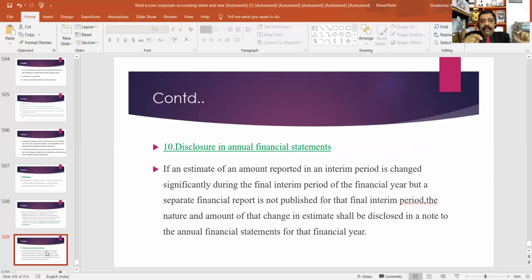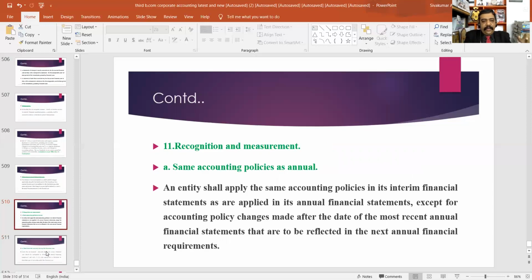Then, disclosure in annual financial statement. If an amount reported in an interim period is changed significantly during the final interim period of the financial year, but a separate financial report is not published for that final interim period, the nature and amount of that change in estimate shall be disclosed in a note to the annual financial statement for that financial year. It's an important point. Okay.